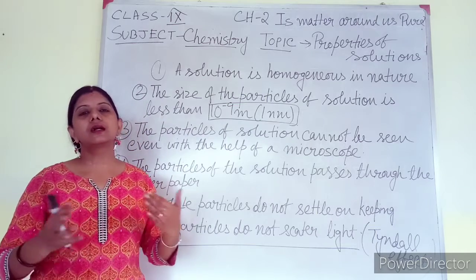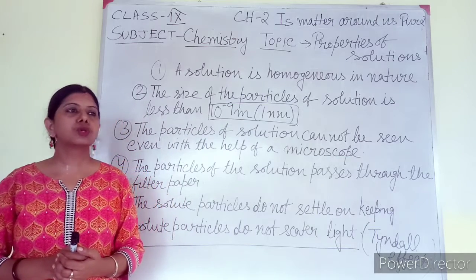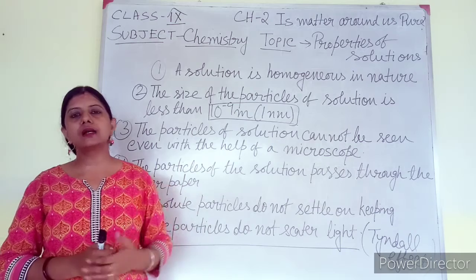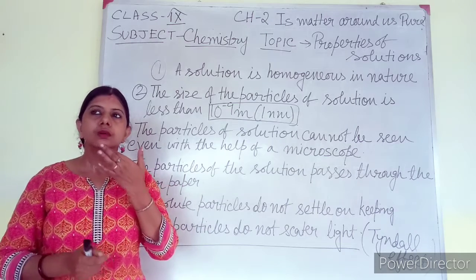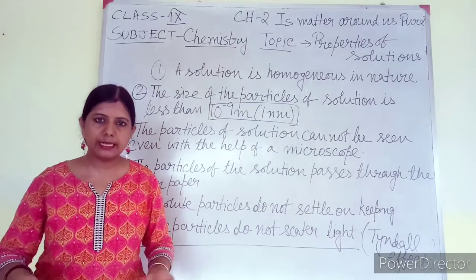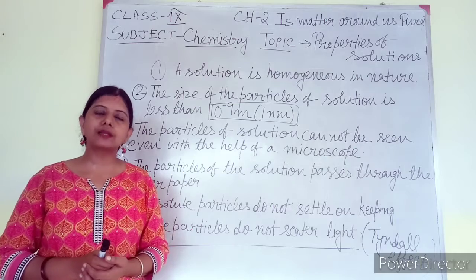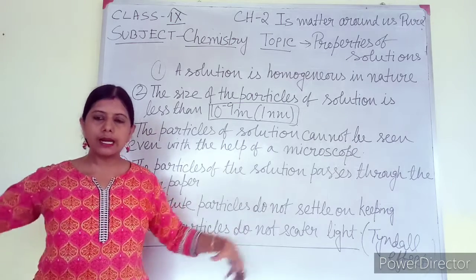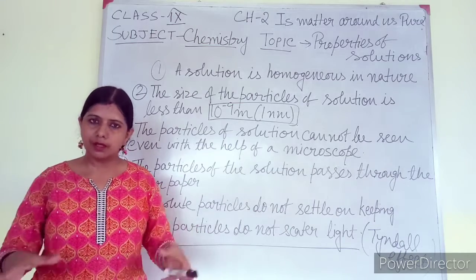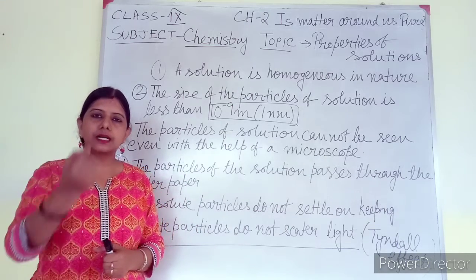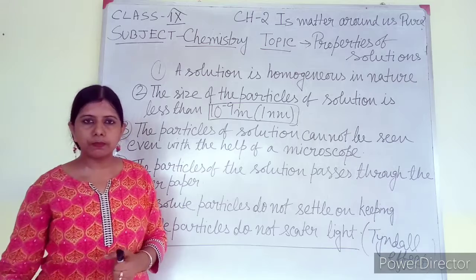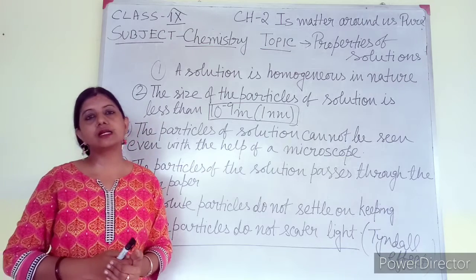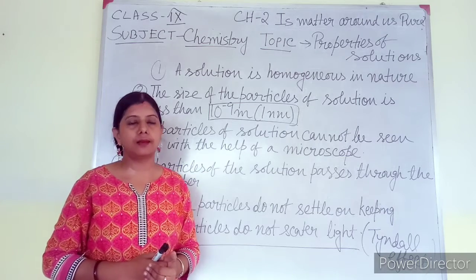That means in a dark room, if you pass a beam of light using a torch through sugar solution, the path of the light can't be visible. You can see light over the whole glass tumbler, but a particular ray or path is not visible. That is visible in case of milk.